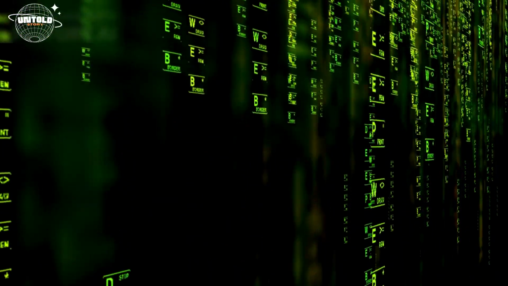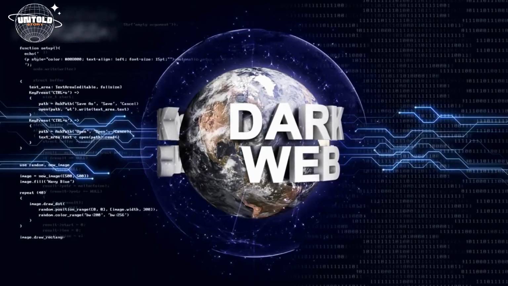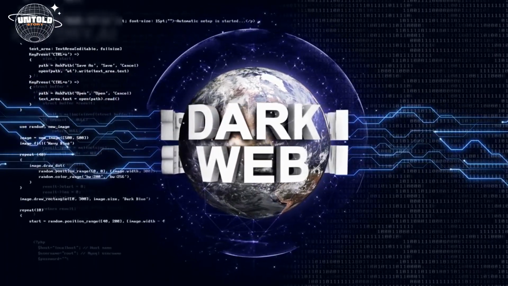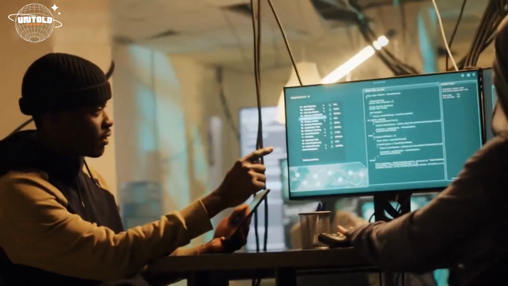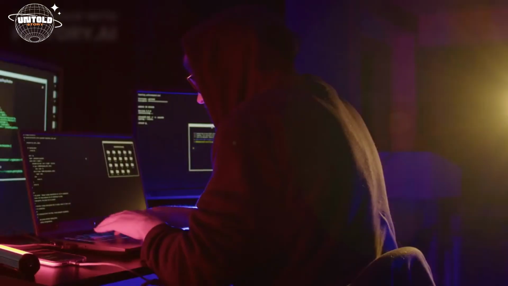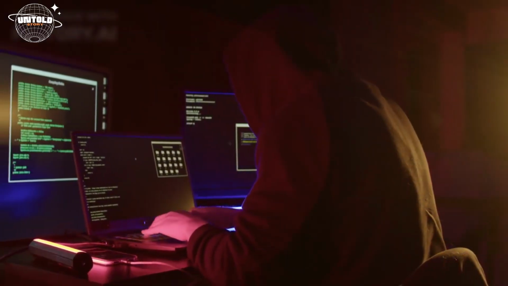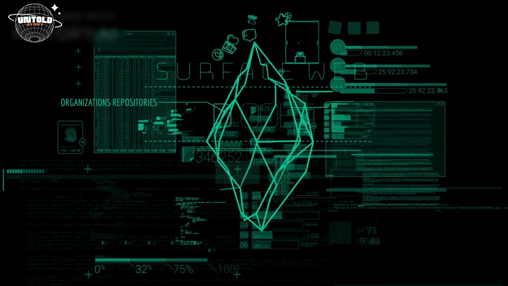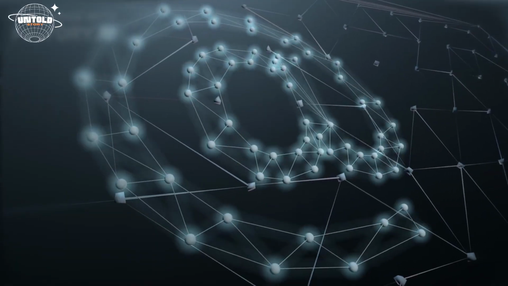The dark web has a reputation for hosting illegal activities, but it also has legitimate uses, though they are quite rare. Many people use it for ethical purposes, but the majority of activity is for illegal purposes. Always remember, if you're planning to visit the dark web, consider your intentions carefully.